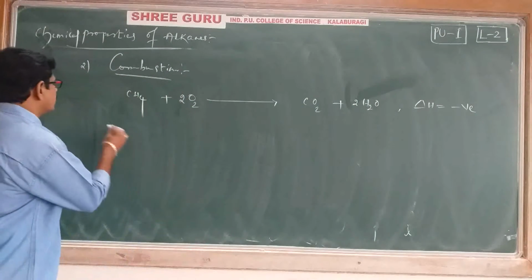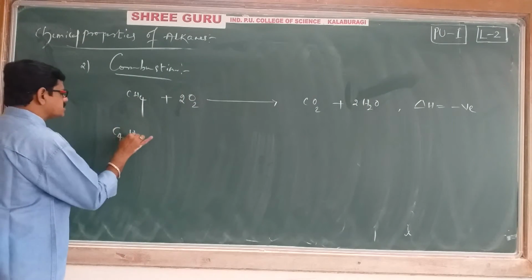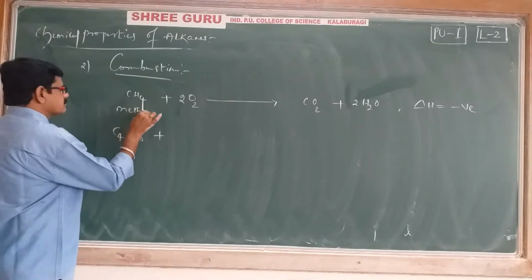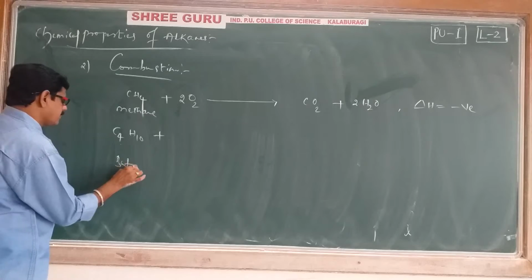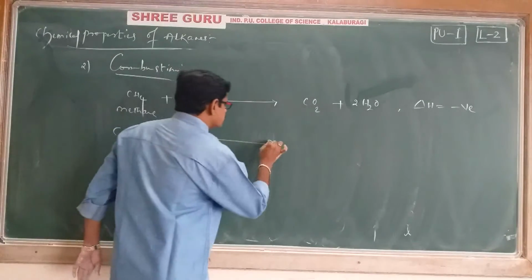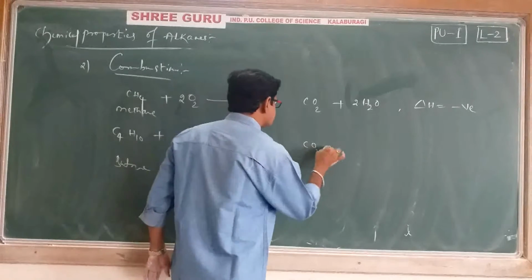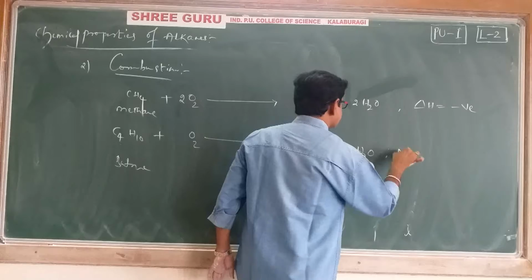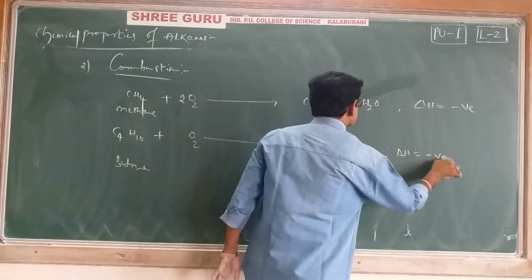And one more example, let's take C4H10. Its name is butane. It is another alkane that is also undergoing combustion. The obtained components are already known to you and fixed, no need to think, and the delta H value is also negative.